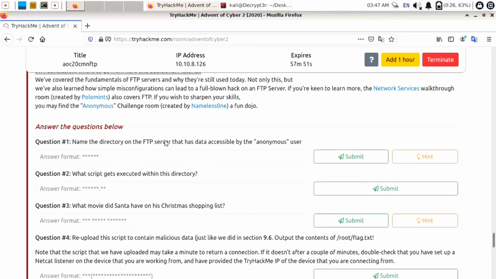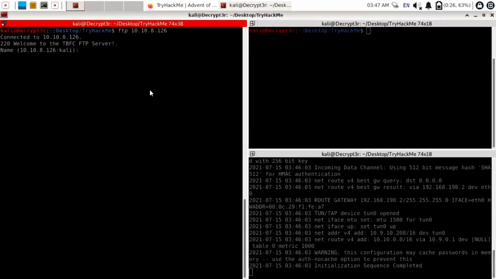So first question is, name the directory on the FTP server data accessible by anonymous user. So just enter your username as anonymous and hit the enter button. You can see it doesn't ask for any password. We are currently logged in as an anonymous user.